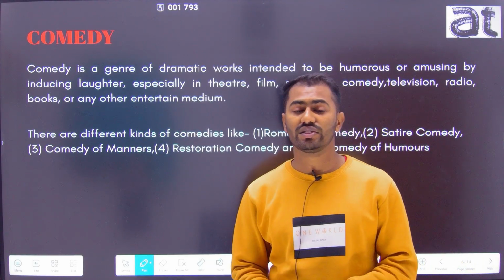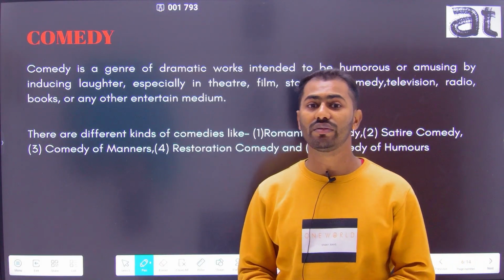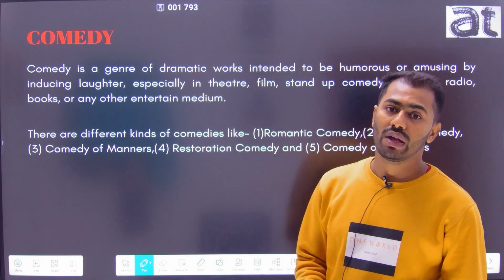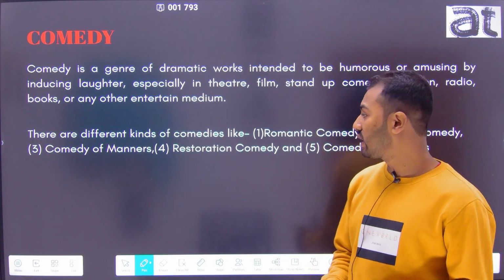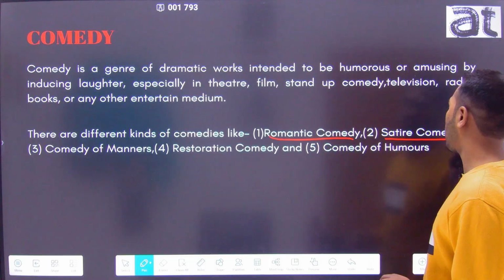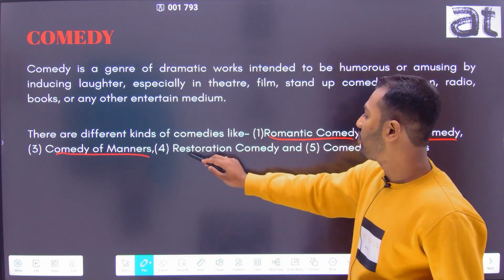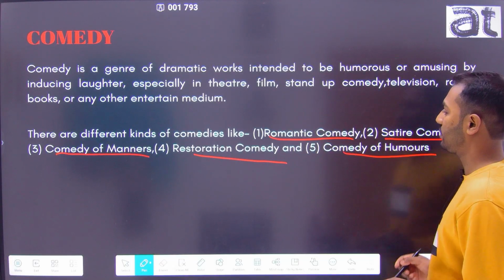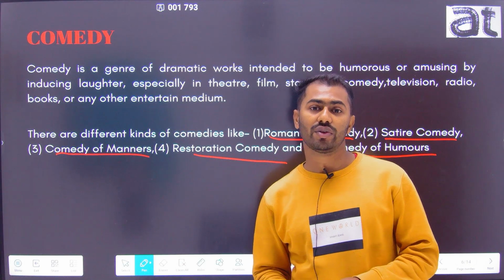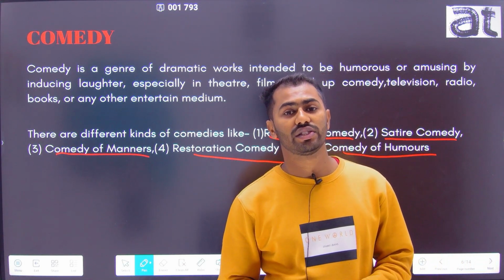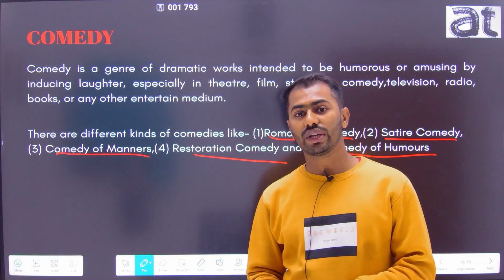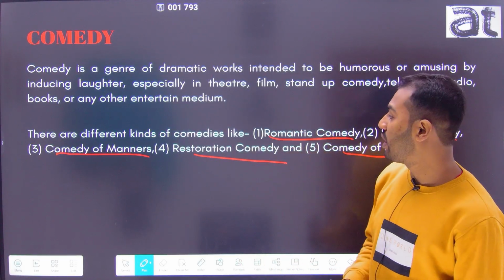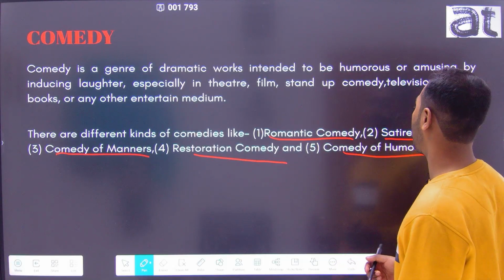Comedy is a genre in which a humorous or amusing incident is represented on stage, in an event, film, or a comic representation. There are different kinds of comedies like romantic comedy, satire comedy, comedy of manners, restoration comedy, and comedy of humors. The first romantic comedy was invented in the Elizabethan age by the famous dramatist William Shakespeare, who in his work As You Like It started this romantic comedy genre.